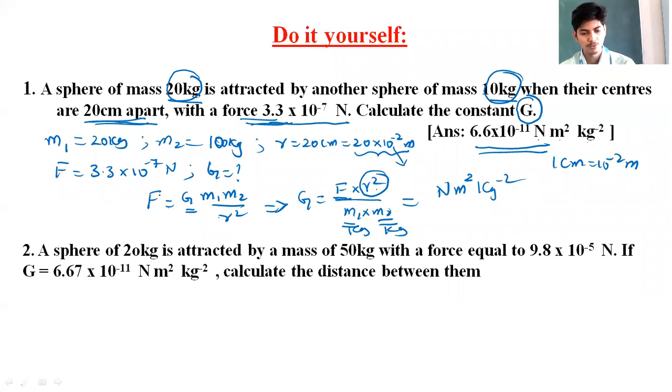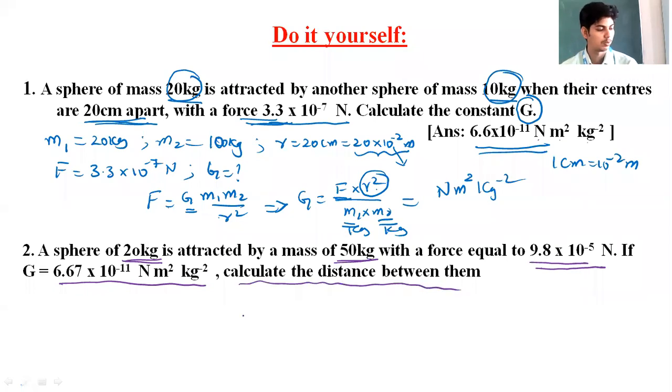A sphere of 20 kg is attracted by a mass of 50 kg with a force equal to 9.8 into 10 to the power of minus 5 Newton. If G is 6.67 into 10 to the power of minus 11 Newton meters per kg square, calculate the distance between them. You have to calculate the distance between the two spheres.